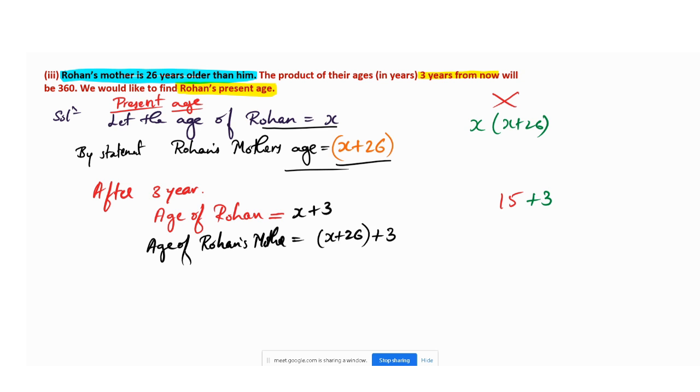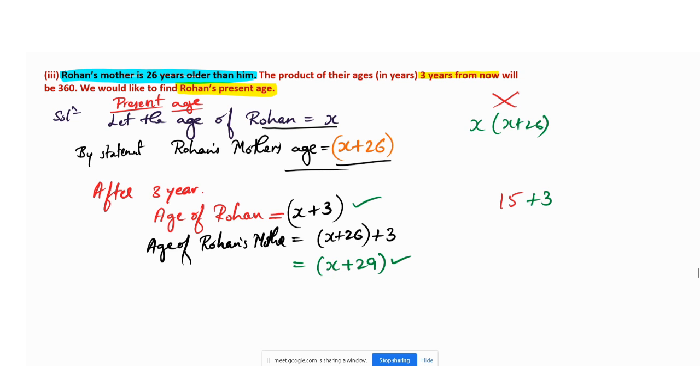Very good, Isha is also very good. So we have to add again. So what will be the age now? We have to find Rohan's mother's age: x plus 26 plus 3 is x plus 29. So these are the two important things. Those who have a doubt, ask now only, because it is the most important.